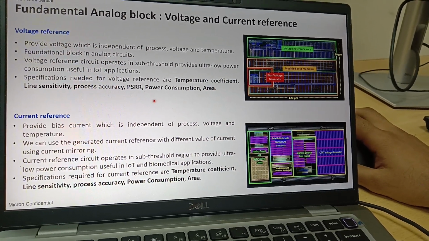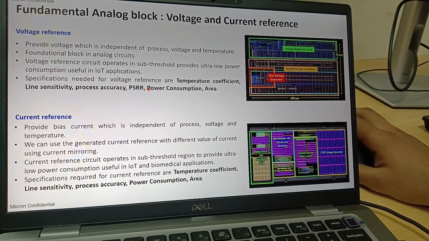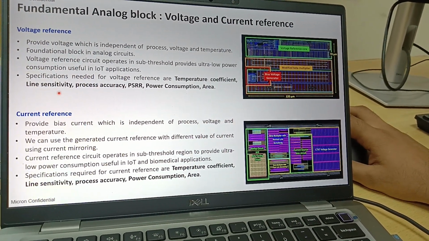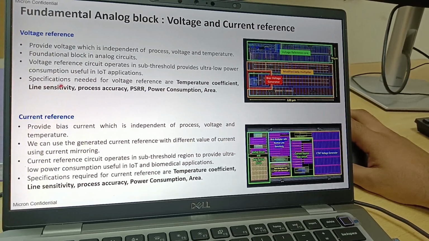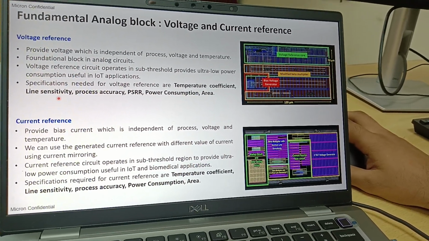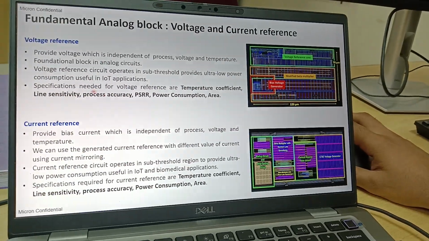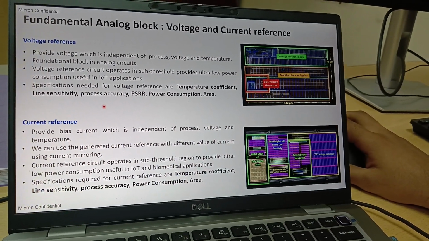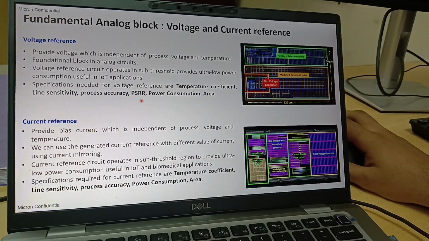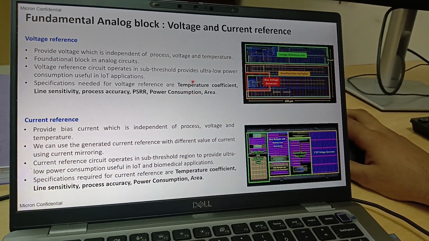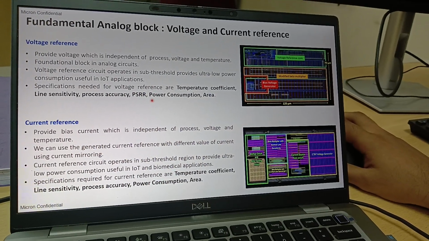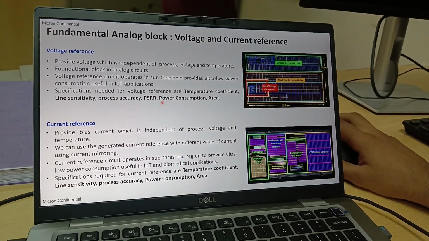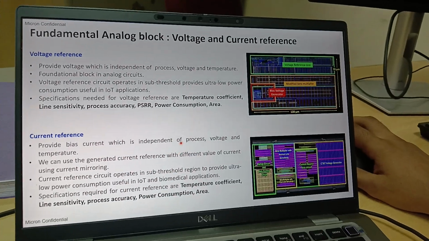The specifications needed for any voltage reference block start with the temperature coefficient, which tells us about the variation with temperature. Line sensitivity tells about the supply variation, how your circuit behaves as the supply is varying. Then we talk about process accuracy: if your VTH is changing with respect to corners, how your circuit is behaving. PSRR, power supply rejection ratio: as we are changing the supply, how much the output specification is changing. Power consumption and area. These are the specifications needed for voltage and current references.